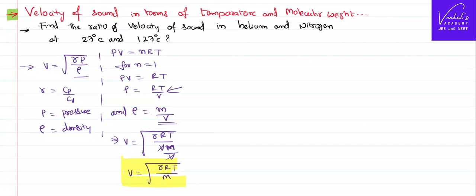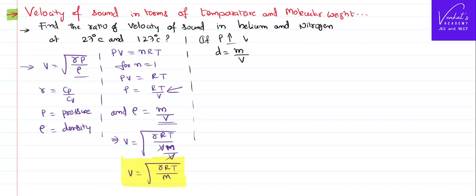I want you to look at this equation carefully, because this is another format of understanding. I want to tell you one important point: if pressure increases on any medium, that pushes the molecules close to each other. Density equals mass by volume.